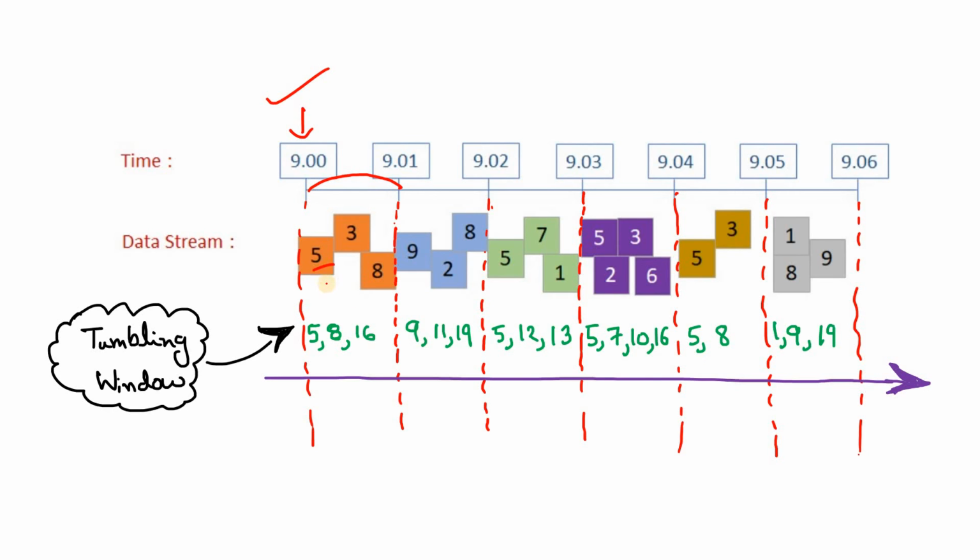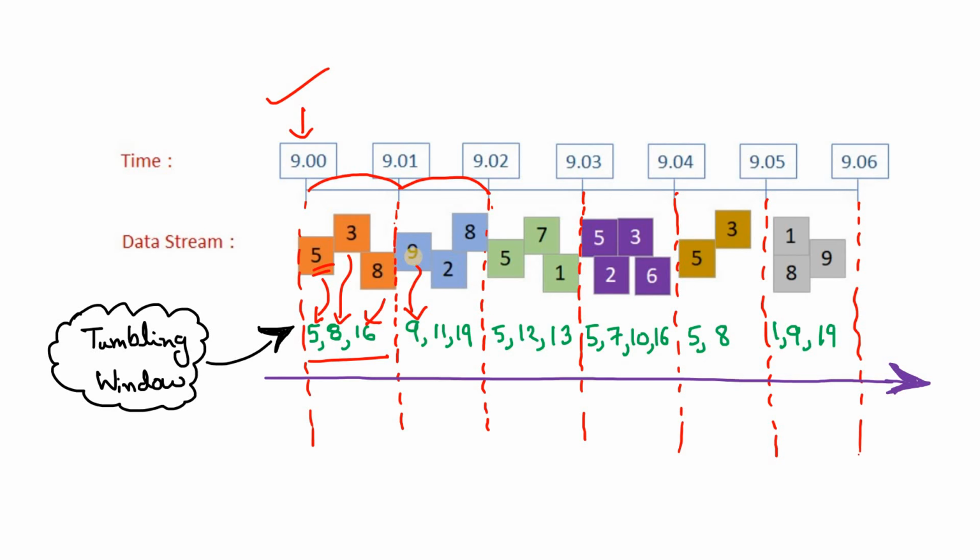See, first data point 5 came. If you are accumulating all these results and calculating the sum, first the outcome will be 5. Then when 3 came, 5 plus 3 it will be 8. And then when an event came with value 8, 8 plus 8 it will be 16. Now at 9:01 the window ends because 1 minute is over. So a new window starts between 9:01 and 9:02, and the first event is 9, so the sum is 9.